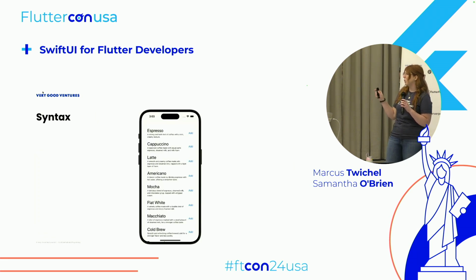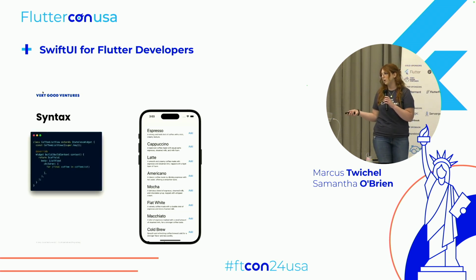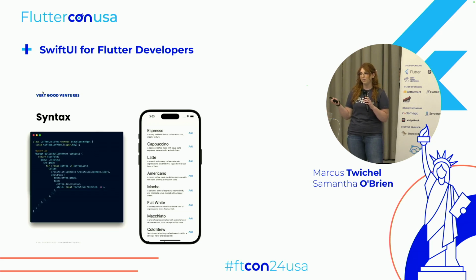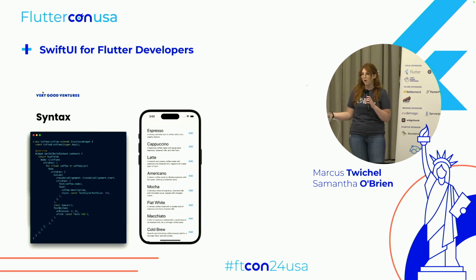Moving on to a bit of a more complex example, we have here a scrolling list that has a list of coffees and then their descriptions, as well as a button that will add it to a cart. So in Flutter, we know we start with a stateless widget with a list view on the inside that iterates through our coffee list. You might put a column inside of that with two text objects, one for the title and one for the description, and then maybe wrap that in a row with your add button and a spacer between the two.